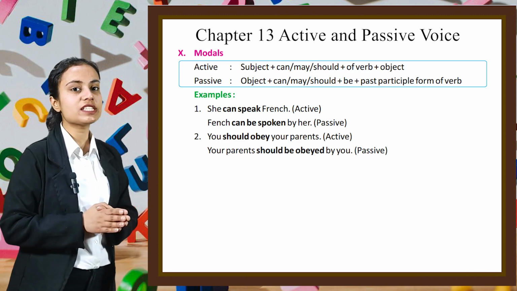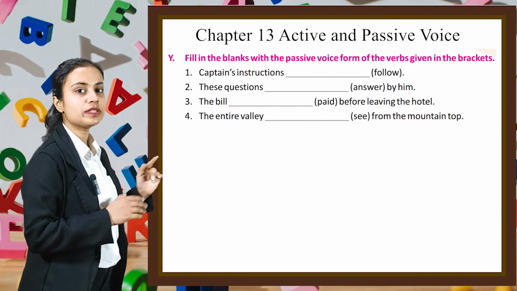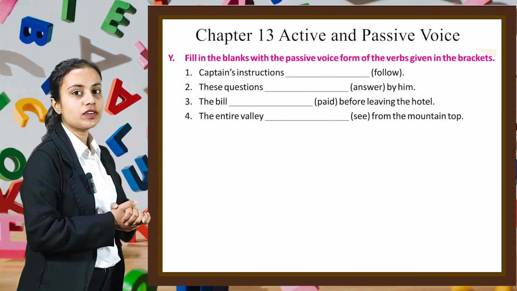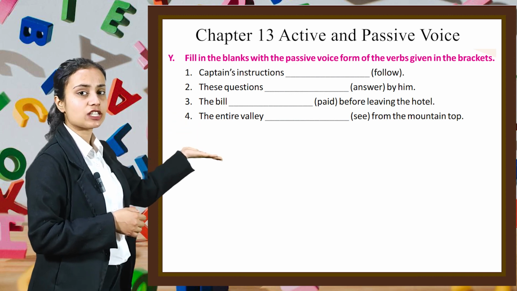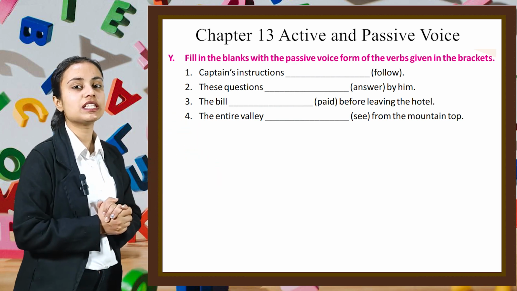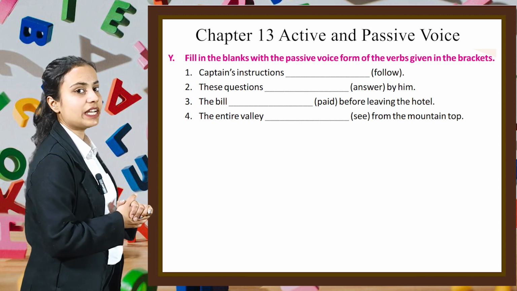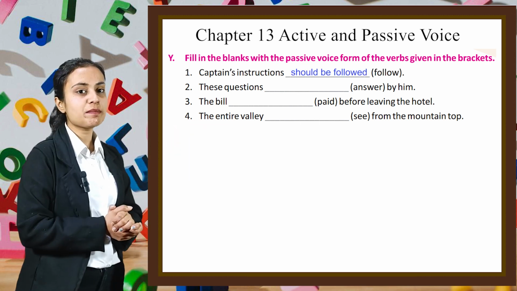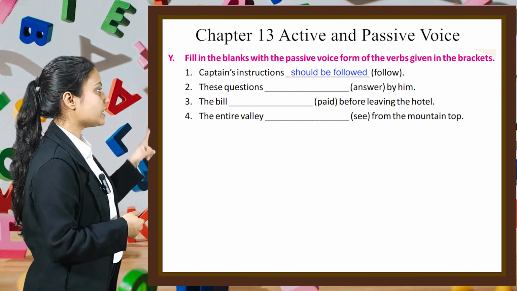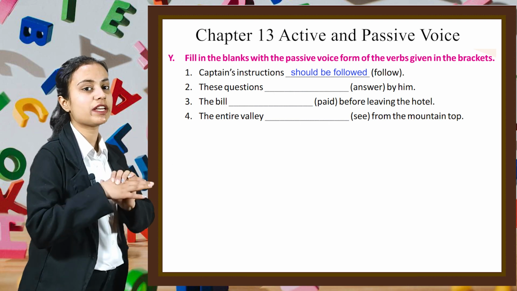Now related to these concepts, let's fill in the blanks with the passive voice form of the verb given in the brackets. First part is "Captain's instructions dash." The verb follow is given in the bracket. So we can write it as "Captain's instructions should be followed." In the same manner, you have to do the rest of the three parts of this exercise by yourself.